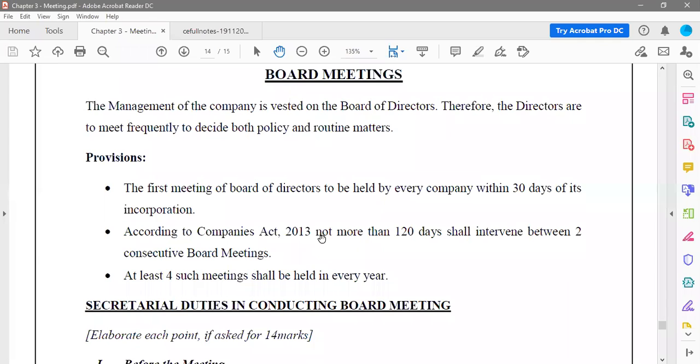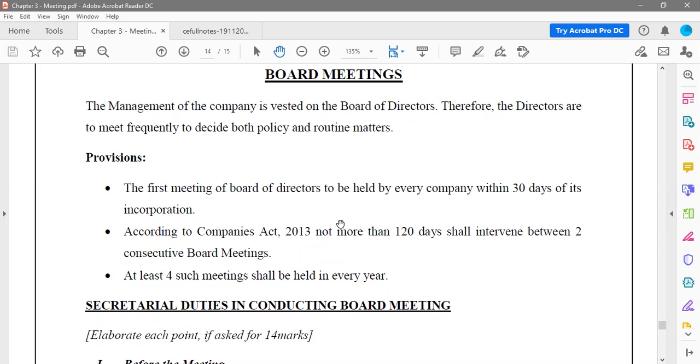So 4 board meetings have to happen in 1 year, wherein the gap between one meeting and another should not be more than 120 days. So they cannot take more than 4 months. Okay, so that is the board meeting provisions.